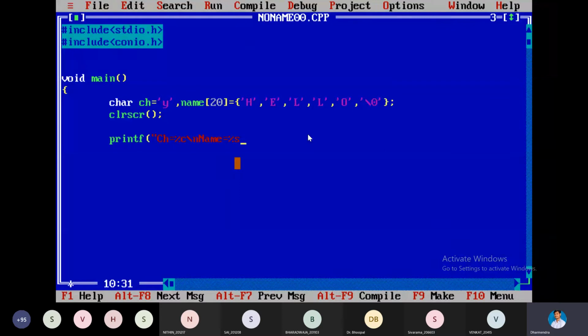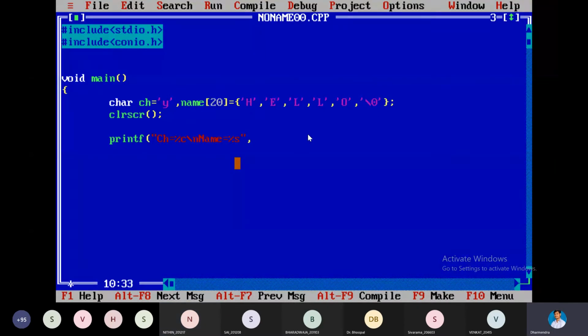It's a set of characters. For the string, there is no separate data type in C language. Whereas in Java, we have the String data type. But here we are using the character data type only in order to represent strings.